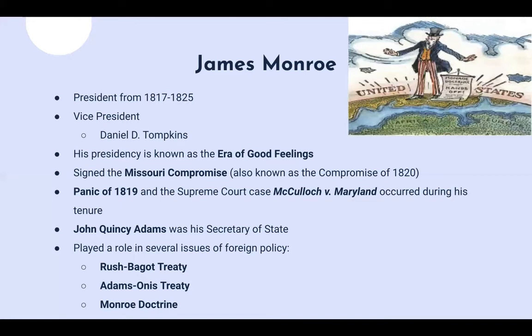And the case of McCulloch v. Maryland was basically about the Bank of the United States. There was an attempt to restart the Bank of the United States, and the state of Maryland wanted to tax this bank. However, the Supreme Court said that Maryland, as a state, did not have the right to tax the bank since it is a federal institution. So that was sort of the debate going on in that case.